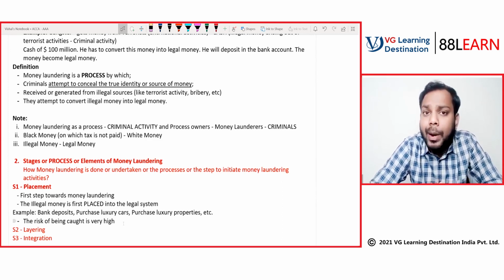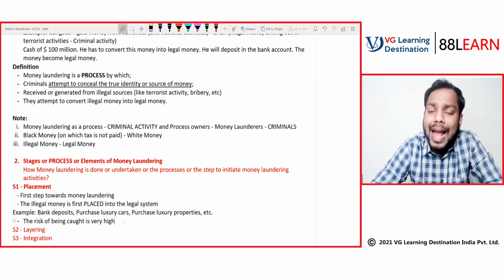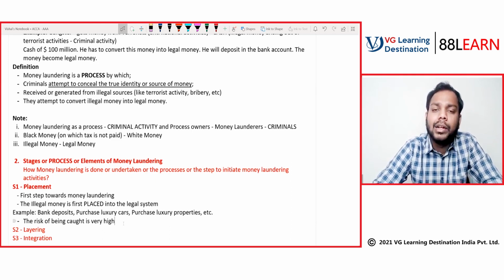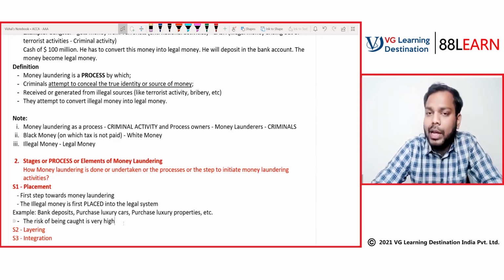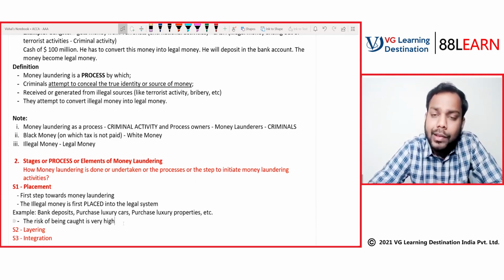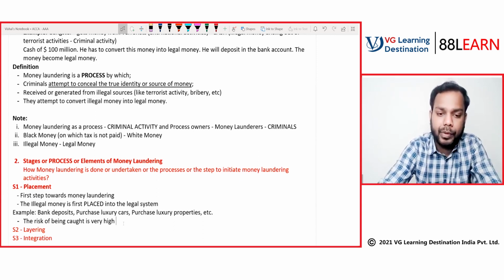Because when you are paying in cash, that money goes to the corresponding party also in cash. So now he will be accountable for from where he has got the money, right? Basically, you are transferring your illegal money to someone else. So the risk of being caught is very high. Why? Because why?